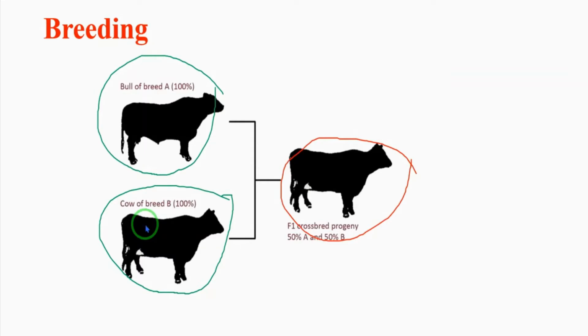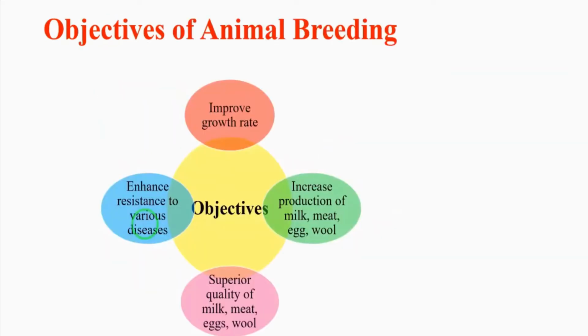The next one: there are two types of breeding. Before that, we can see the objectives of animal breeding. First, improve growth rate. Second, increase production of milk, meat, egg and wool, with superior quality of milk, meat, eggs, wool. Enhance resistance to various diseases. These are the objectives of animal breeding, these are the 4 points.